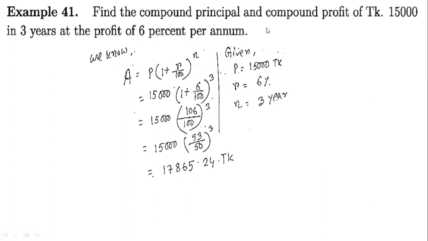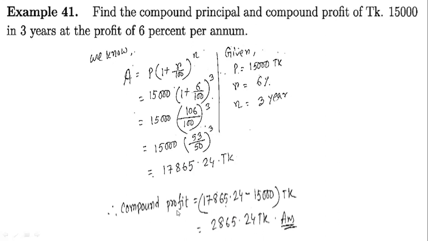Here it is talking about finding the compound profit. So to find the compound profit, you have to go this way. This is our compound principal, I mean profit principal, and that is our principal. So if we subtract these two, then you will get actually our profit. That was our profit principal, that was our principal. Just subtract, then you will get your profit.